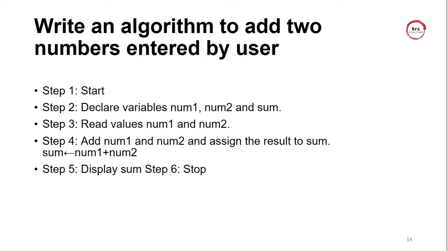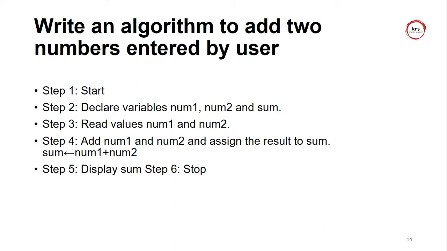Step 4 is an operation. What operation? Here I am going to perform the addition operation. So "add" is called the instruction: add number 1 and number 2 and assign the result to sum. It's going to store. Here the arrow mark represents that the value of number 1 plus number 2 is going to be assigned to sum. Instead of the arrow mark, I can use the equal to symbol here: sum equal to number 1 plus number 2. So it is an operation. This is the fourth step.